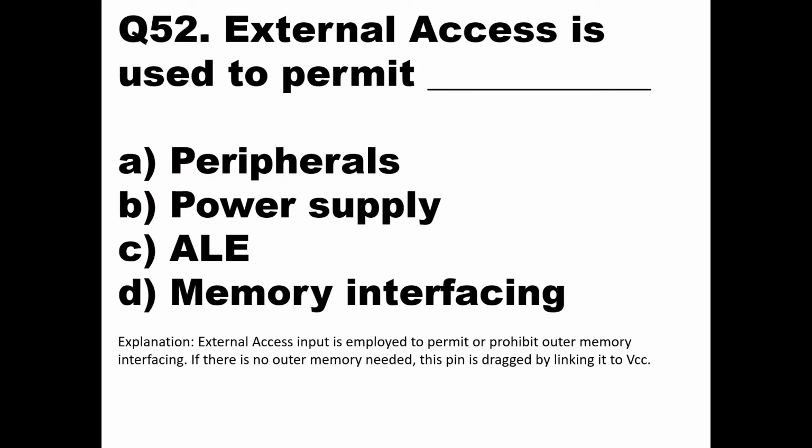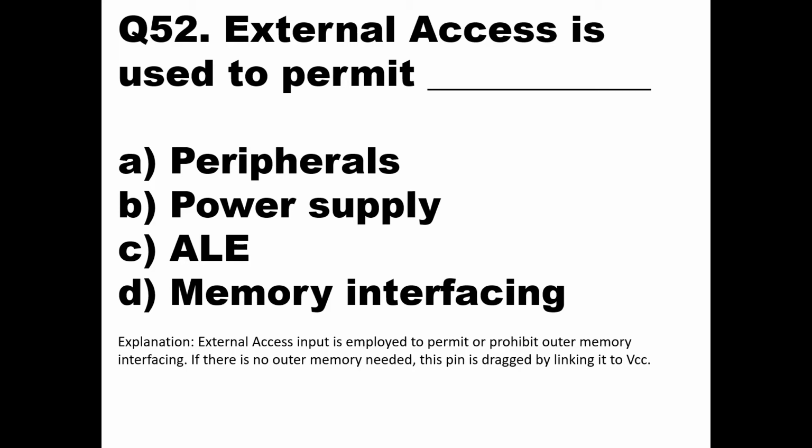Question number 52. External access is used to permit what? Peripherals, power supply, address latch enable, or memory interfacing. It is obviously memory interfacing. External access is used to permit or prohibit memory interfacing.